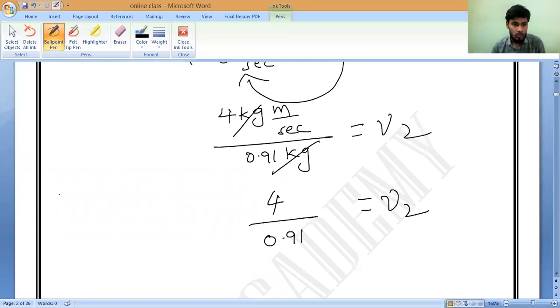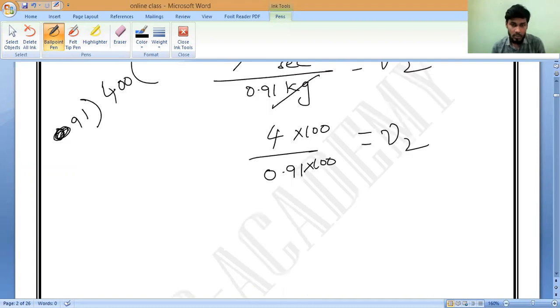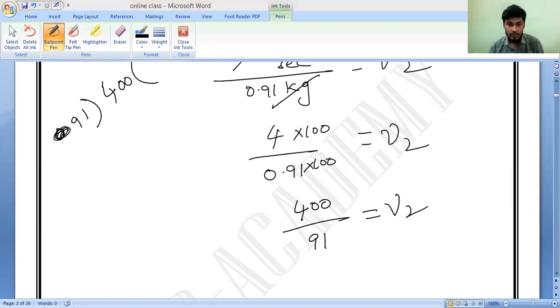How to do it? That is what you should remember. If you want to remove these 2 decimals, I can keep 2 zeros here. Is it correct or not? Yes, sir. How many of you don't know? You can multiply with 100. Correct? So you can solve it now. 400 divided by 91 is equal to V2. Please solve it and tell me quickly. How much is it?